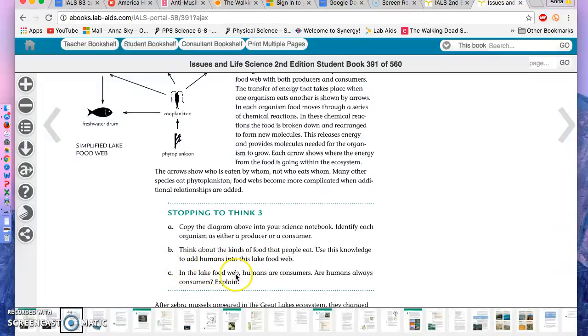In the lake food web, humans are consumers. Are humans always consumers? Explain.